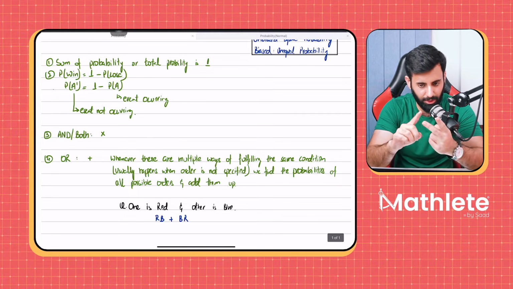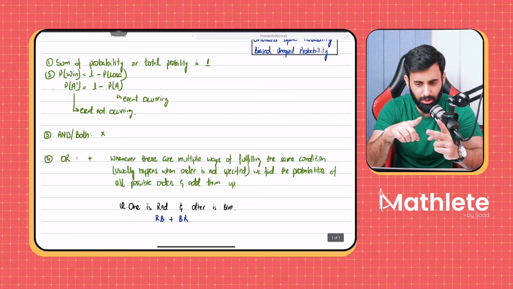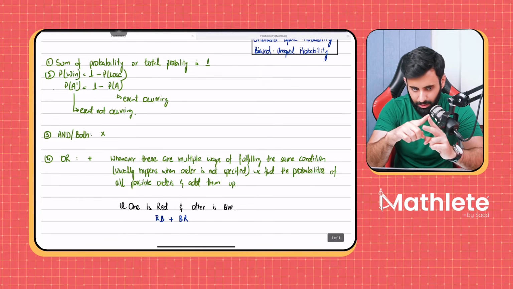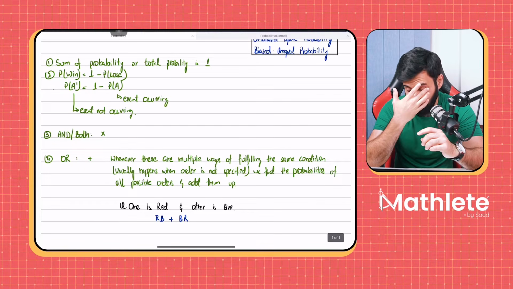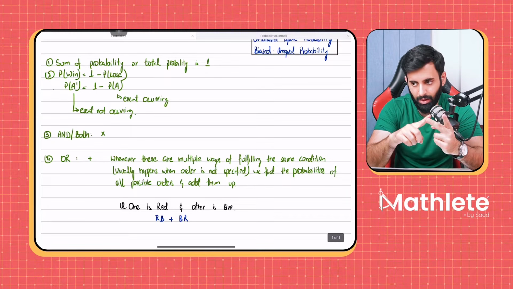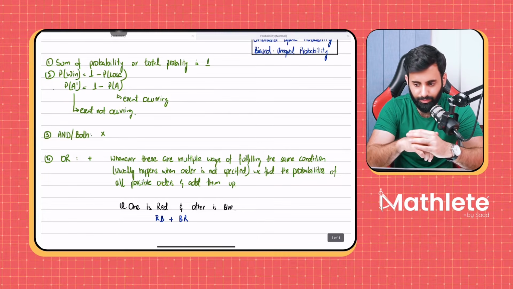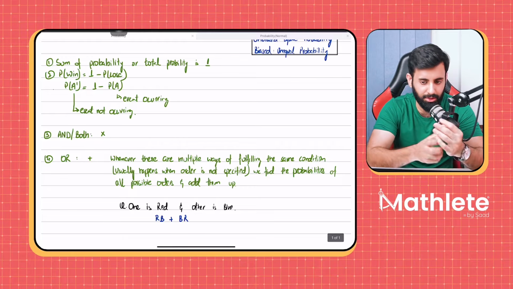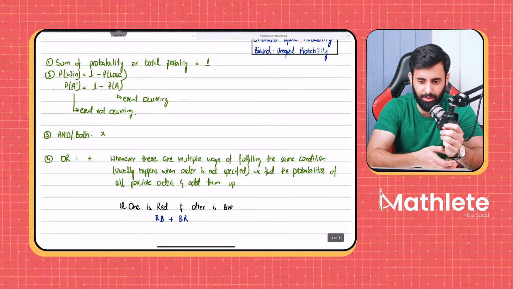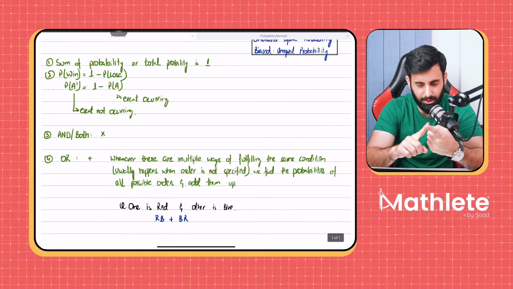Like, for example, let's say you're giving 2 subjects. Yes, I'll explain biased and unbiased again, don't worry. So let's say you're giving 2 subjects. One is math, the other is English, hypothetically speaking. Now, let's say I say find the probability that you pass one subject and fail the other. Now, in how many ways can you fulfill this condition? Think about it. 2 ways. What are those 2 ways? That you pass math, fail English, or you fail math, pass English.